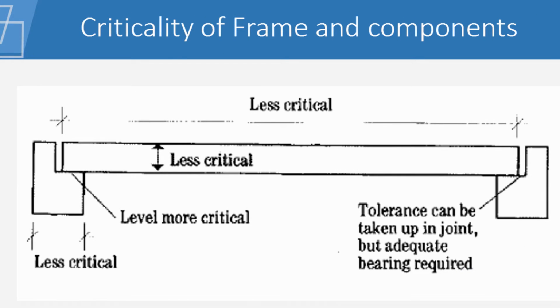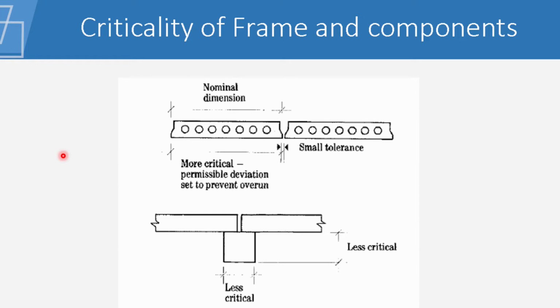Same thing occurs here. So you will find that this dimension is less critical because there is a lot of gap in this joint. There is sufficient gap in this joint. So much so that if this becomes slightly longer, or slightly shorter, because it has sufficient bearing surface as well as a gap, if this element becomes slightly more, it is not going to affect the end performance. Okay, what is going to happen at the end? It's not going to get affected at all.